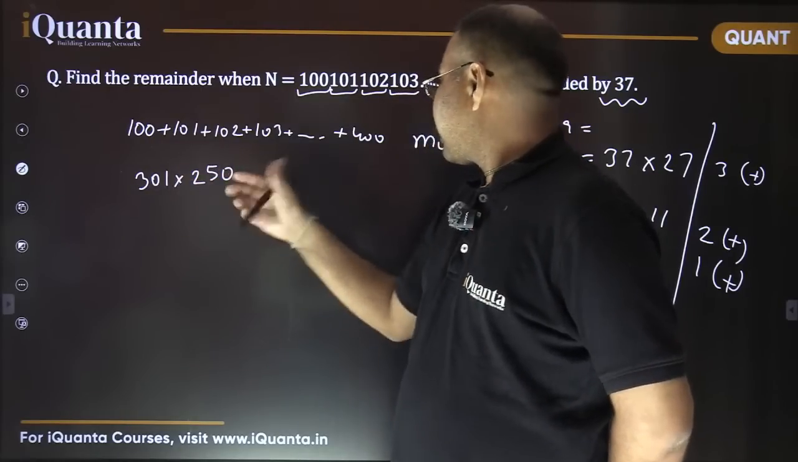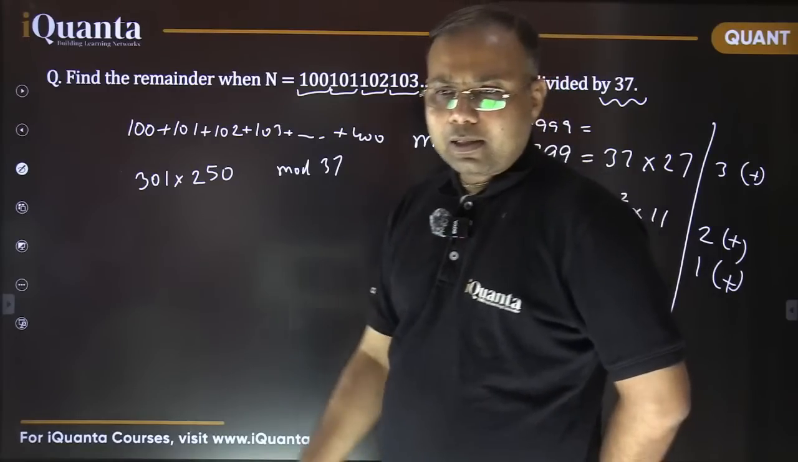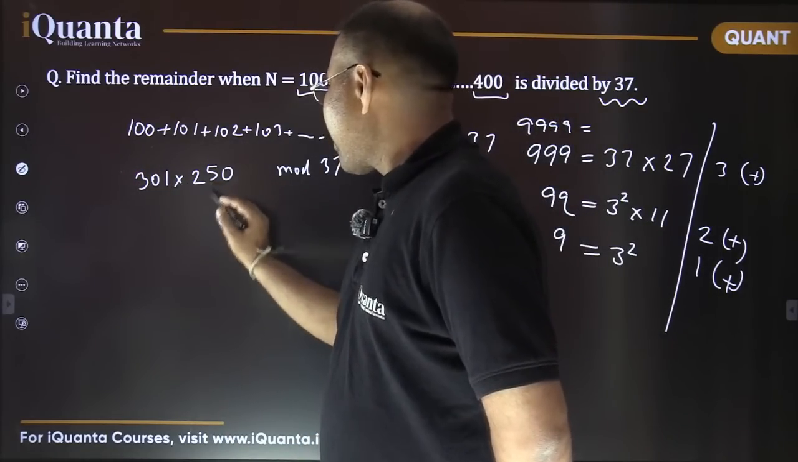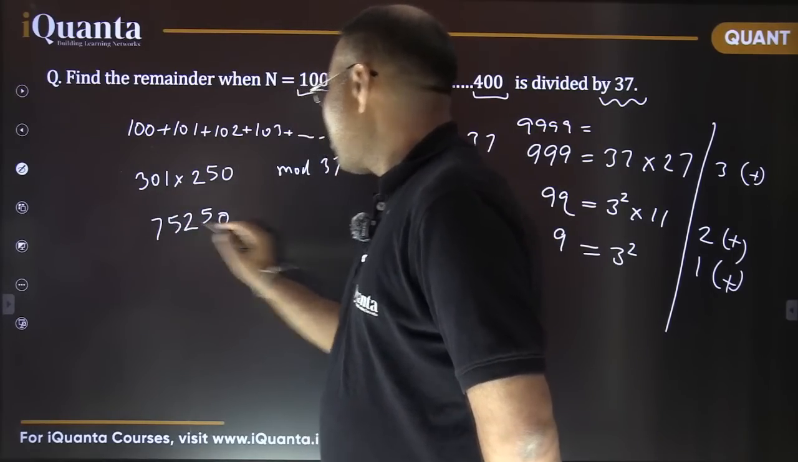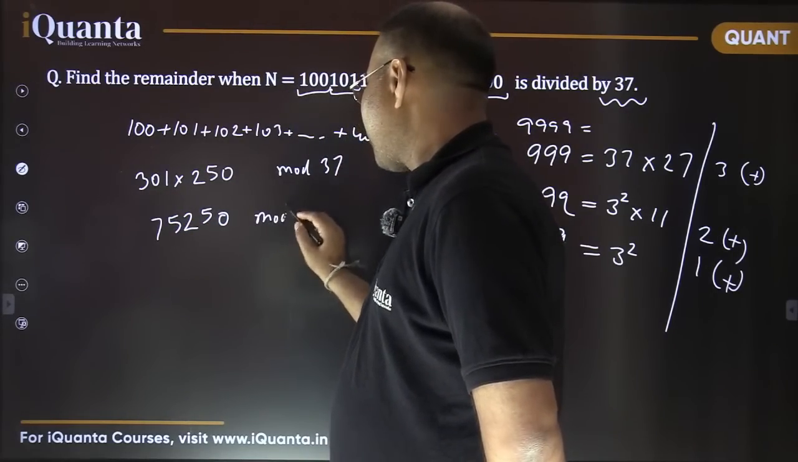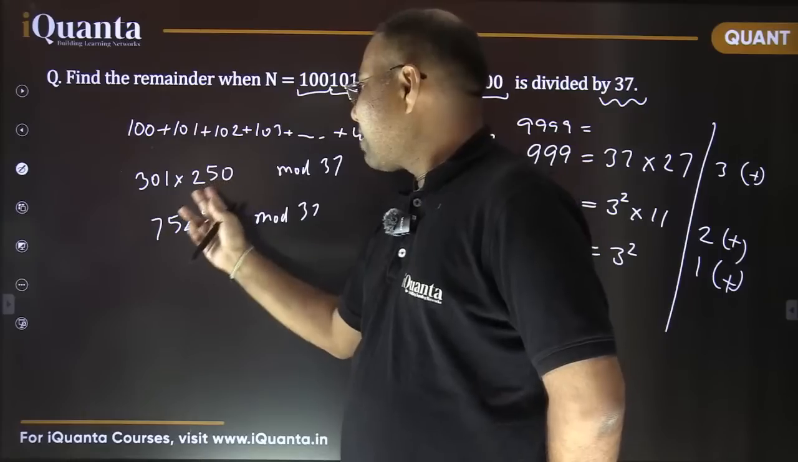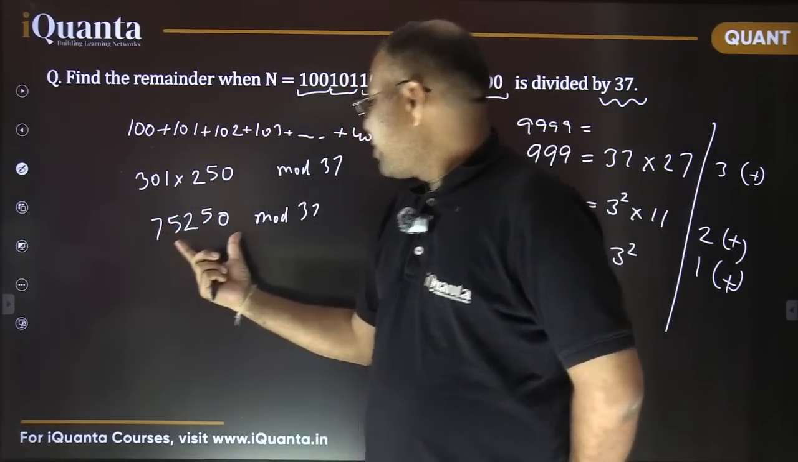Now this product needs to be divided by 37. That is our target now. इसको डिवाइड करना पड़ेगा. Let's multiply it. देखते हैं क्या आता है. So the 0 we keep as is. 25 ones are 25 and 25 threes are 75. So it is 75250. This 0 I have kept as it is. So now this value needs to be divided by 37.